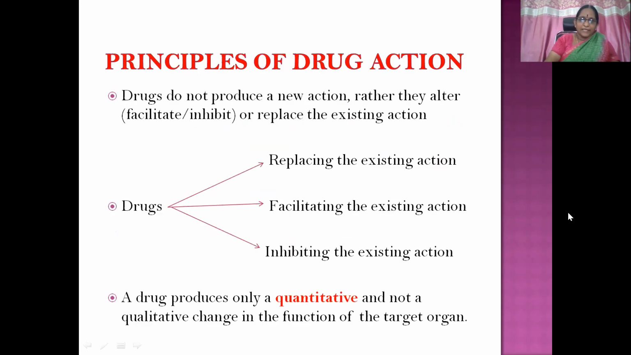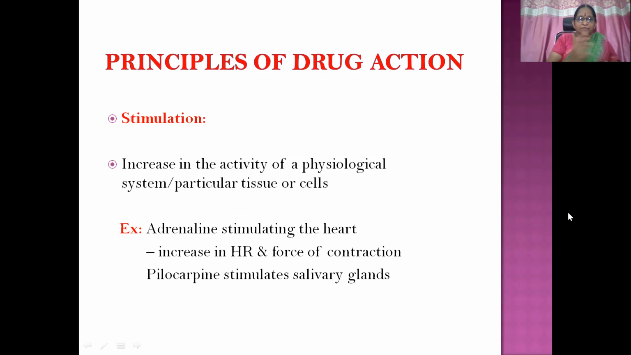Then principles of drug action. Drugs do not produce a new action. Rather, they alter, that is either facilitate or inhibit or replace, the existing action. So one is replacing the existing action and another is facilitating or depressing the existing action. So the drug can produce only a quantitative response, how much kind of thing, and not a qualitative change in the function of the target organ. So we'll see various types of actions that the drug molecules produce.